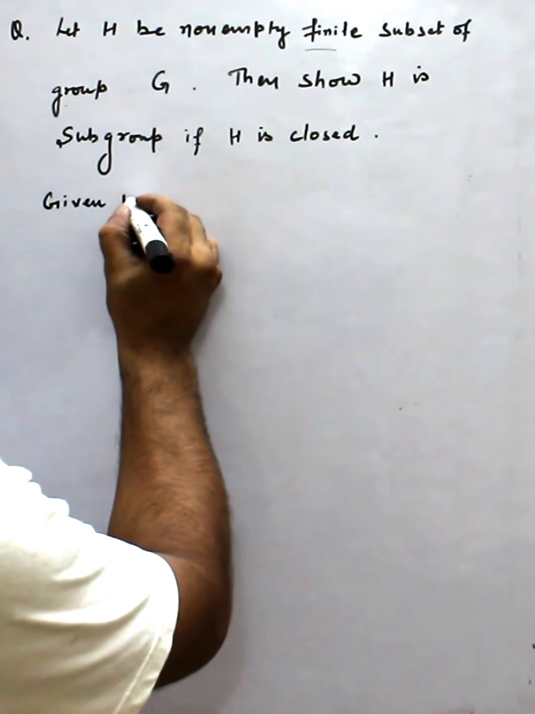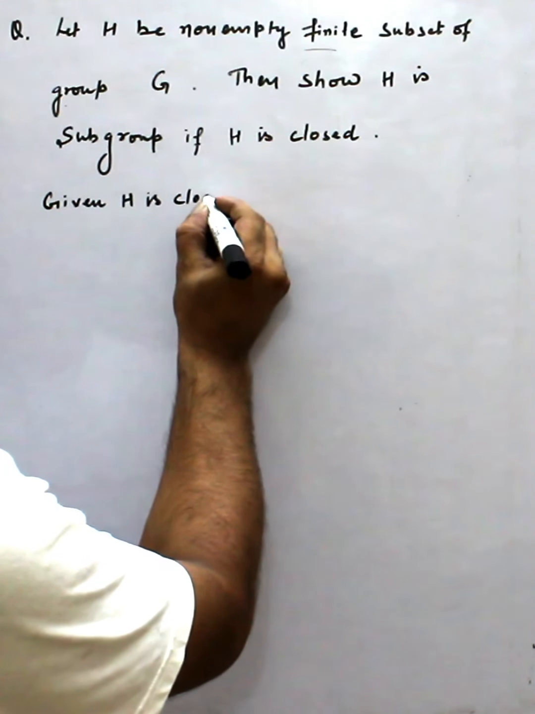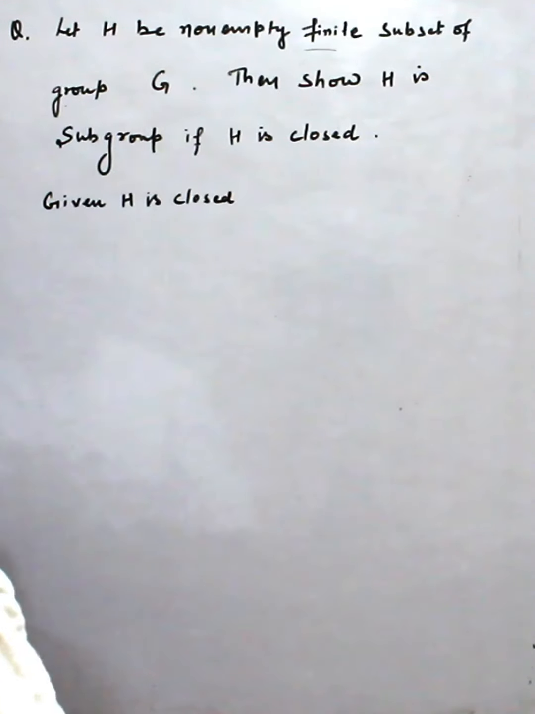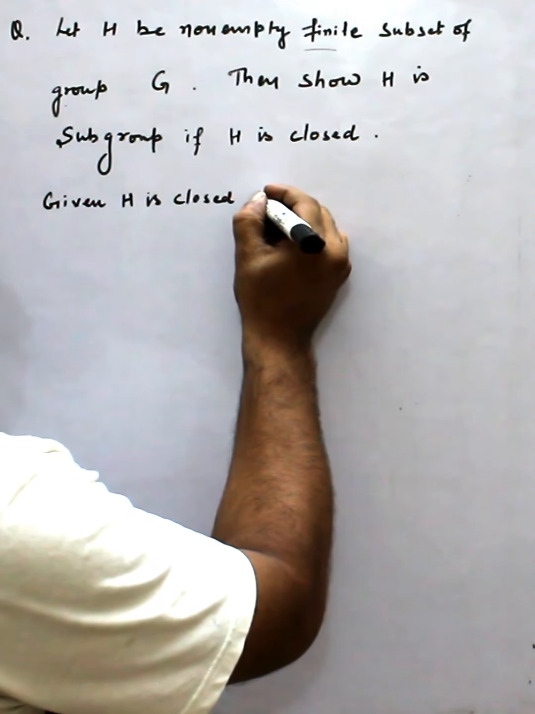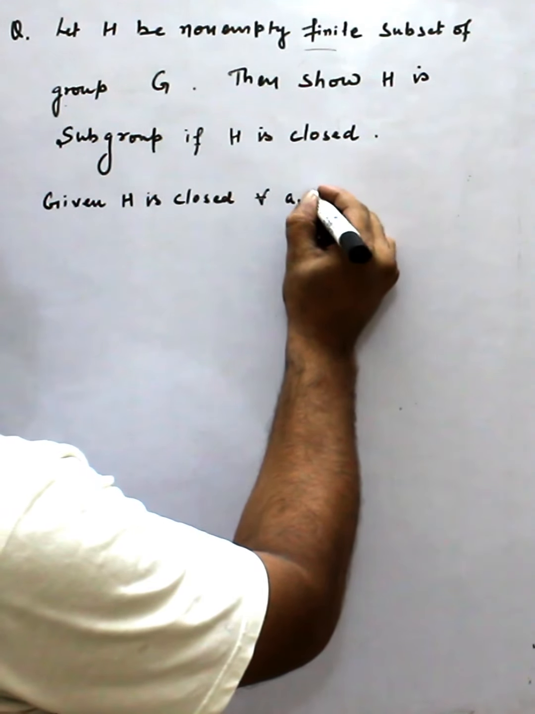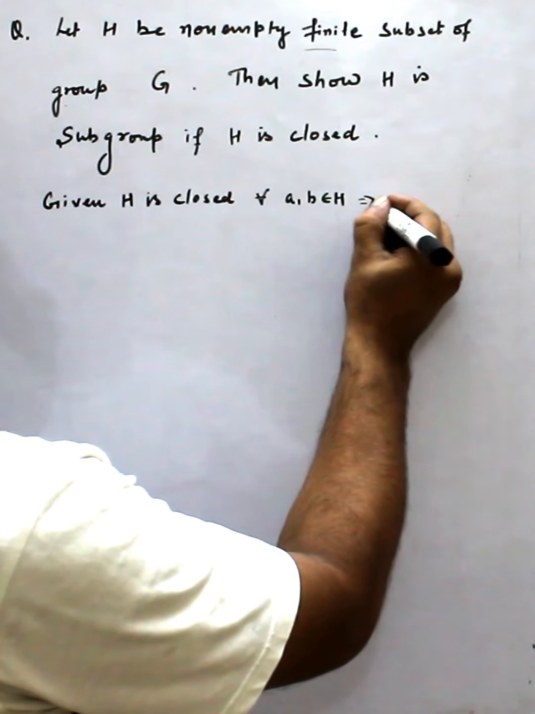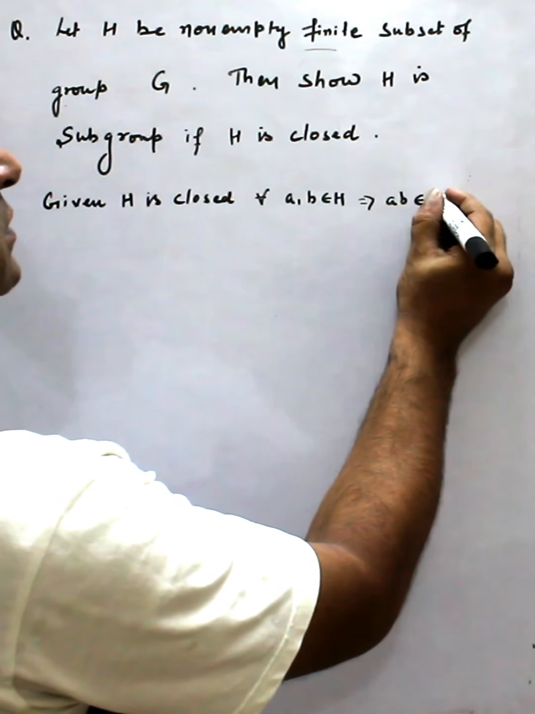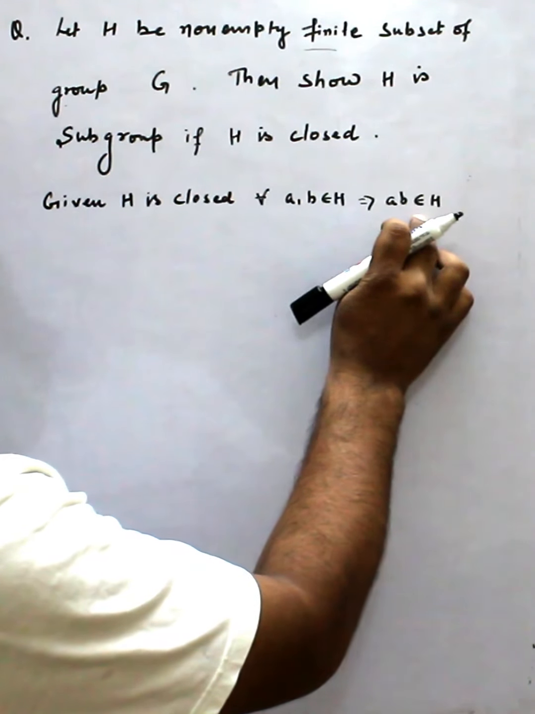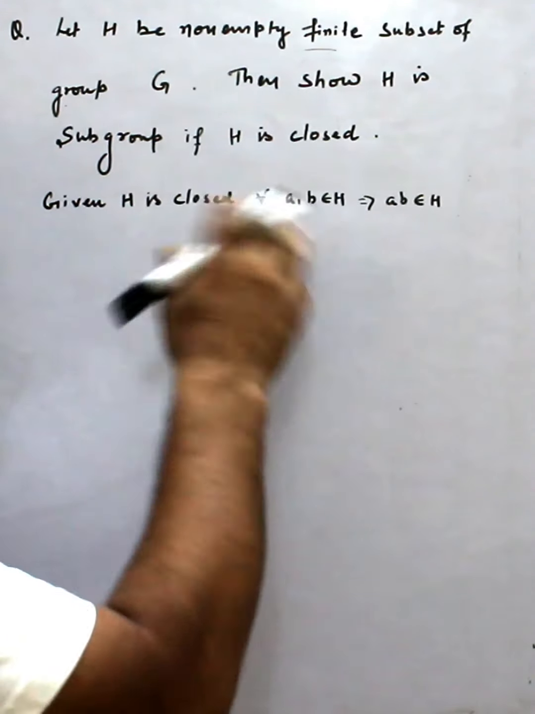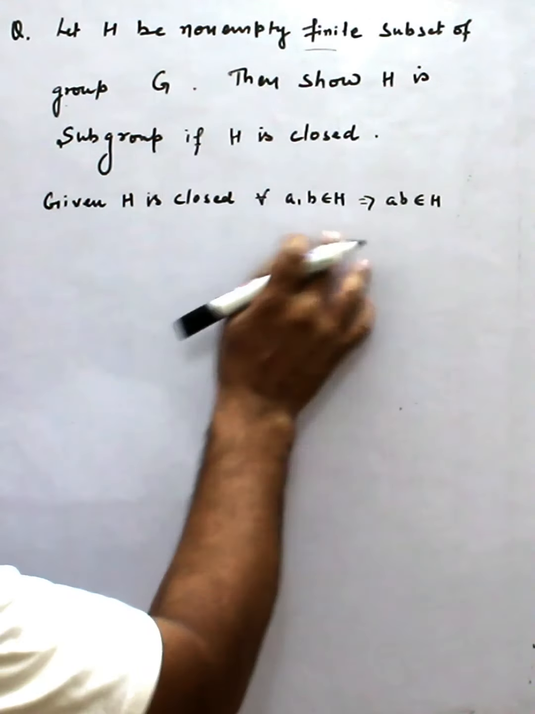Given H is closed. Closed means for all a, b belong to H, we have ab belongs to H. That means for any two elements, their product belongs to H. The binary operation is the same, like we are taking, suppose, the binary operation is the product. So it is the given part.